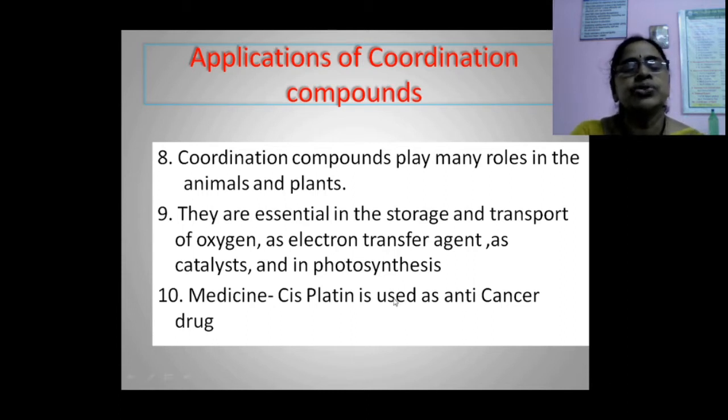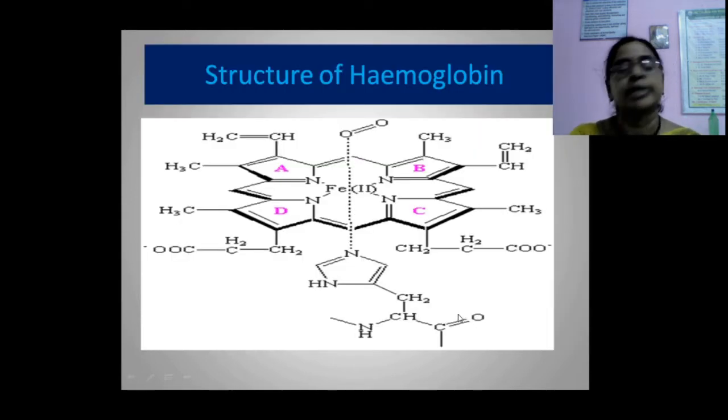It is also used as an electron transfer agent, as a catalyst, and in photosynthesis. For example, in photosynthesis, chlorophyll contains magnesium. Magnesium is a metal belonging to the s-block. Another is medicine: cisplatin is used as an anti-cancer drug.